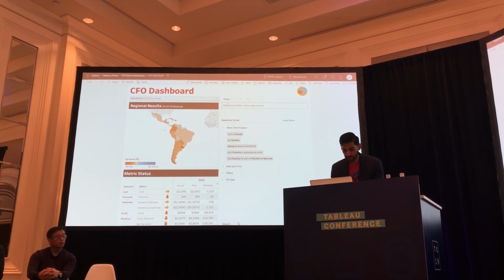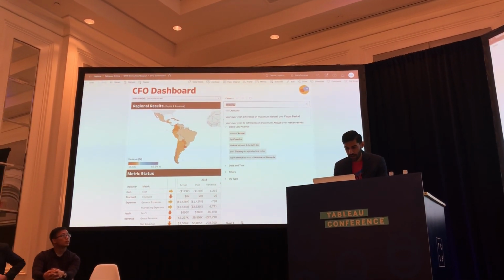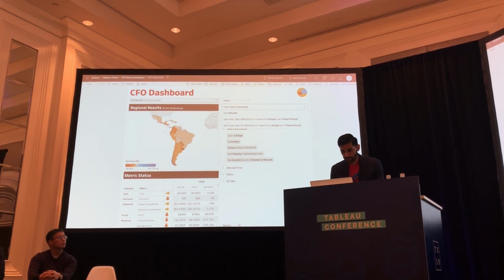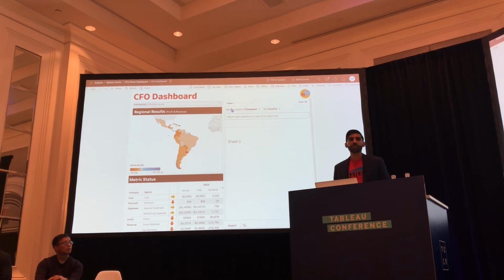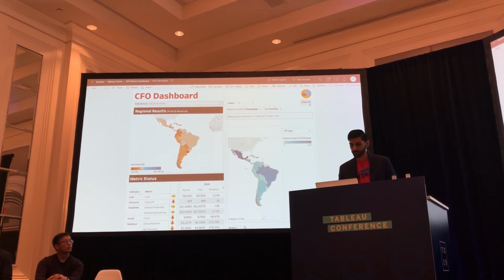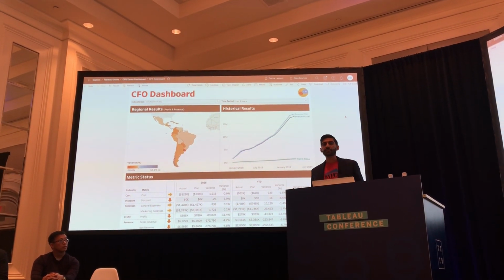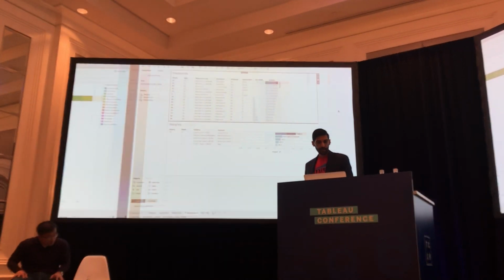So again, I can just simply ask questions here, how many employees by country, and it's really the same exact Ask Data experience, but just there in the context of the dashboard. That's just a quick glimpse of the capabilities of Ask Data, and I'll pass it back over to Kim.